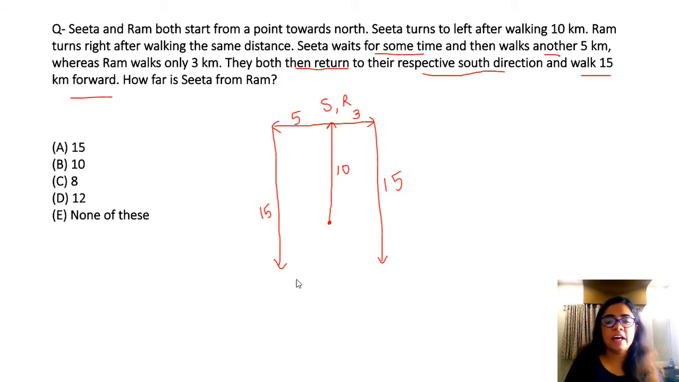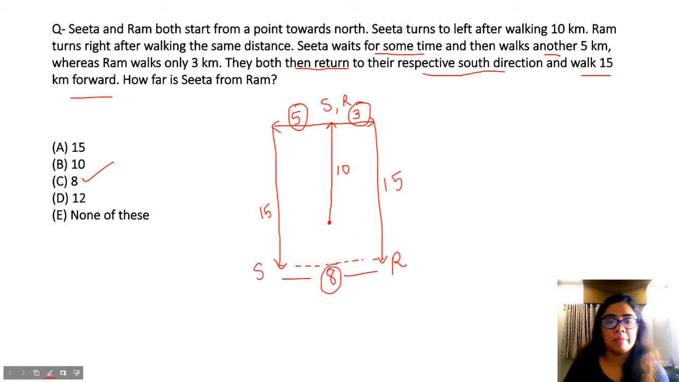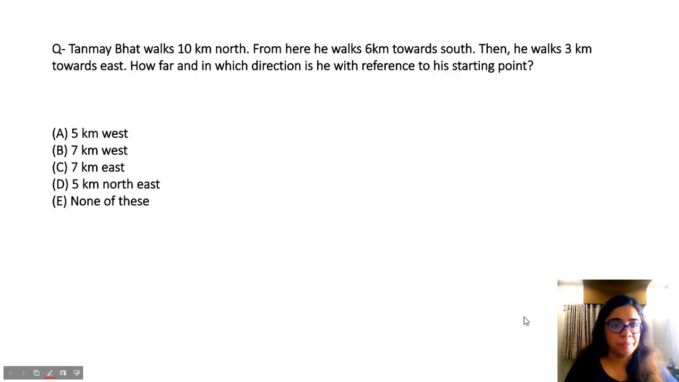How far is Sita away from Ram? Look, this is Sita's final position. This is Ram's final position. What is the distance between the two? The distance will be this horizontal distance, 5 plus 3. So the distance between Sita and Ram is only 8 kilometers. So option C, 8 becomes your answer. Alright? Look at the next question.